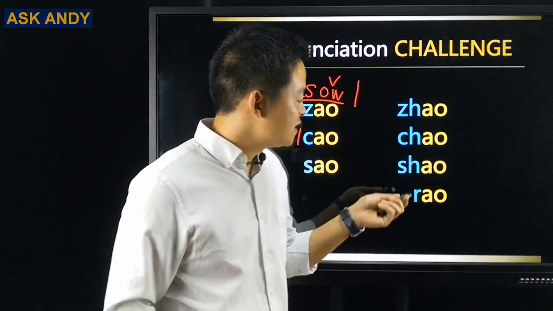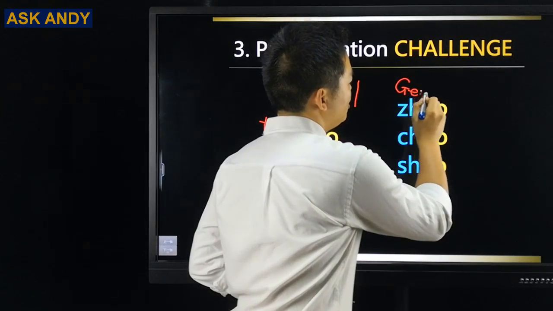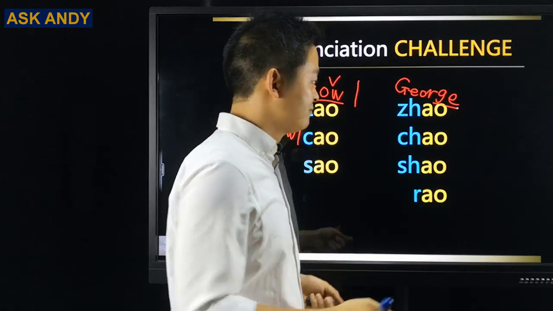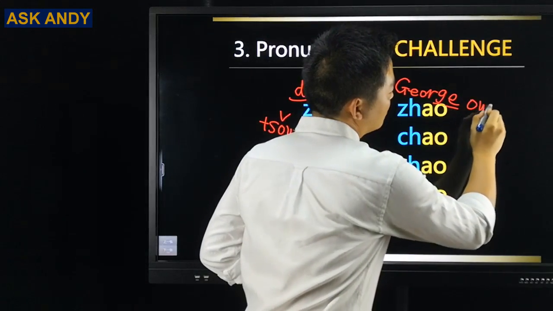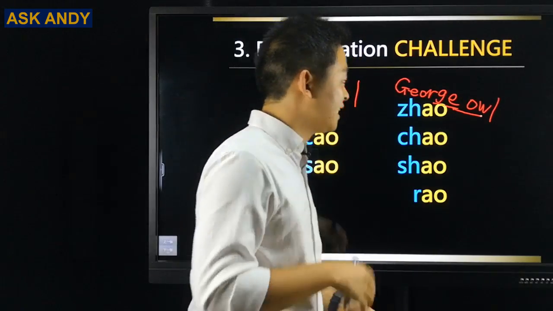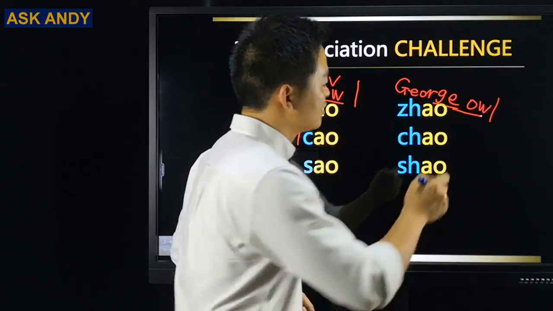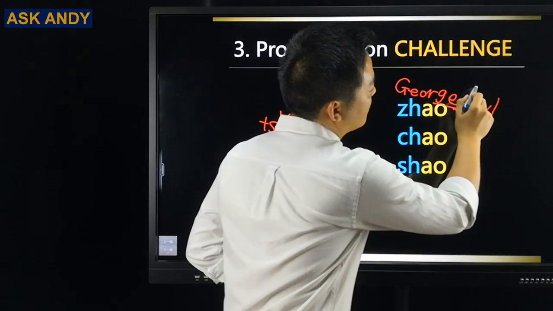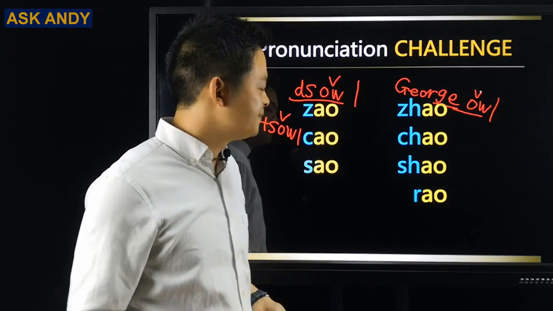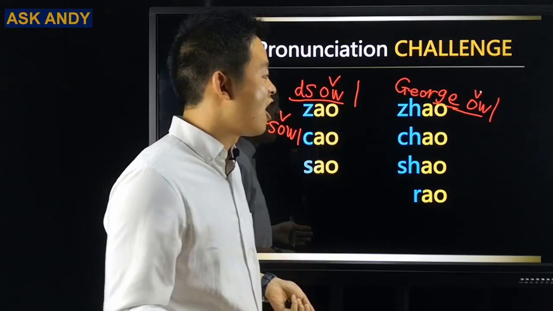And then for these 4, what we can do is make this one again, George, G-E-O-R-G-E. George, George, J. And then make owl. So make these 4 letters together, like in speaking English. George, owl, zhao. So third tone, make it third tone. So that will be zhao. Zhao is to look for. And then the same, you can do church and then owl. Chao.